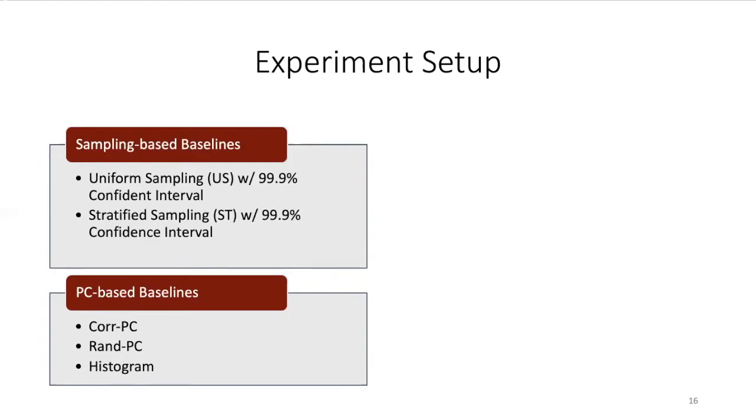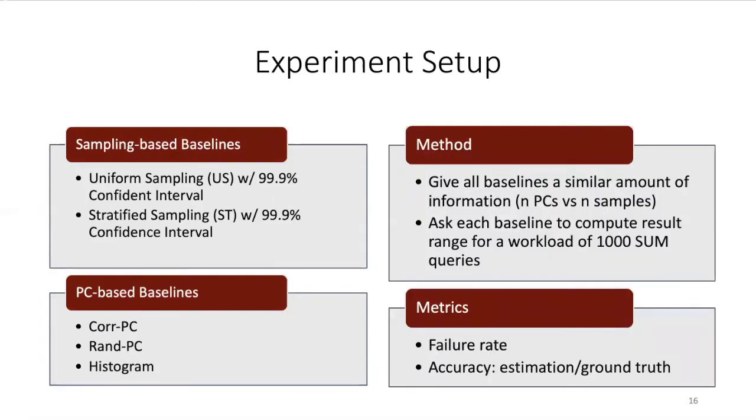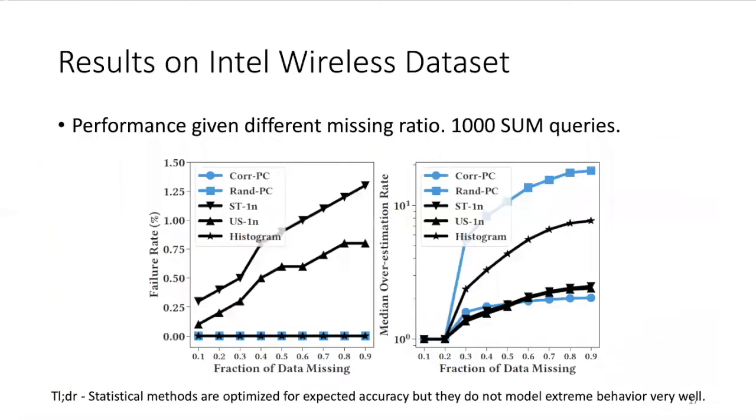We also use a baseline that uses a histogram built on the target attribute of the sum query. We give each baseline a similar amount of information to generate a result range. Our first metric is the failure rate, which measures how often the result range fails to bound the ground truth. Our second metric measures accuracy in terms of the overestimate rate, which is the ratio between the result and the ground truth.